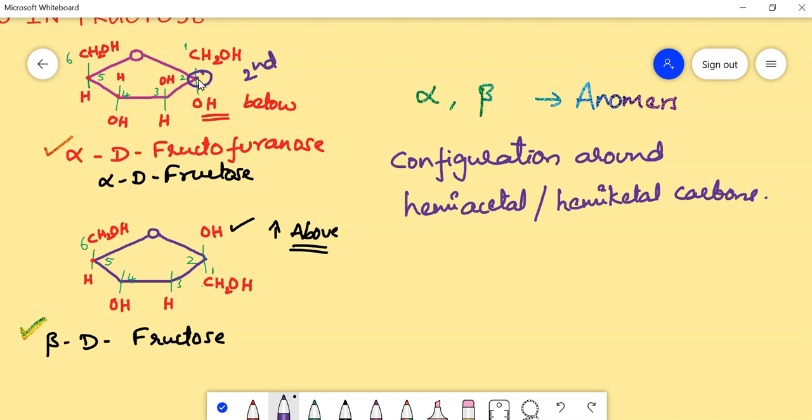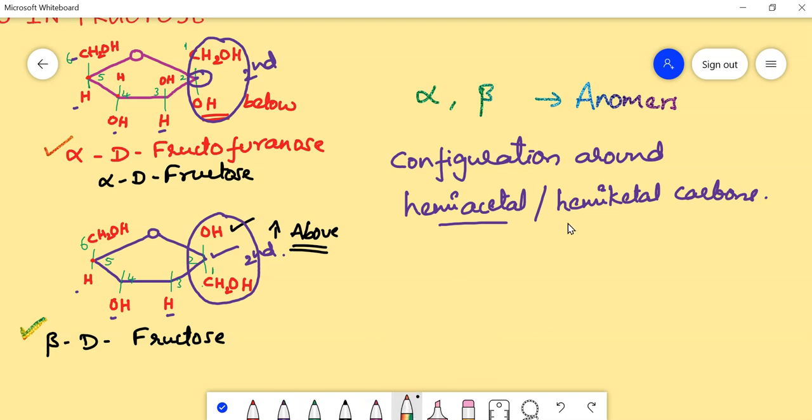They differ in configuration only here, at the 2nd carbon. Apart from this change, in the alpha form and beta form, everything is similar. You can see all the groups are similarly located in both the alpha and beta forms, differing only at the hemiacetal and hemiketal carbons.